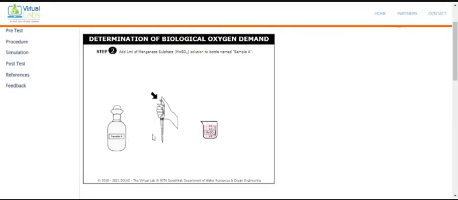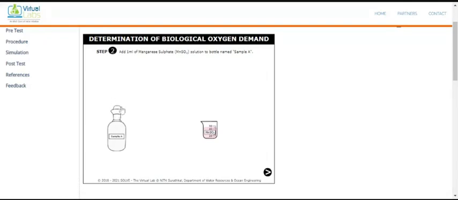So for that one we are taking the burette. Click here. Collect the 1 ml sample. Open this one. Pour this one, and here you should take care so that there should not be any bubbles formed. When you are pouring this, you have to take care that no bubbles form, and quickly you have to close this one.